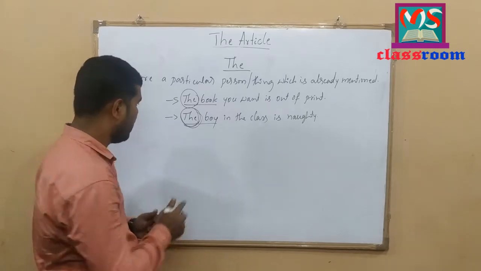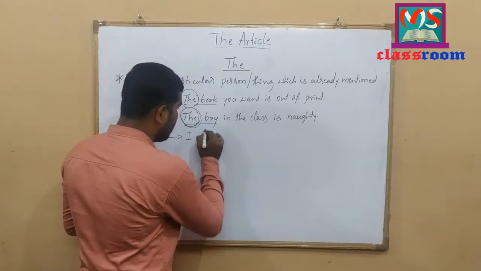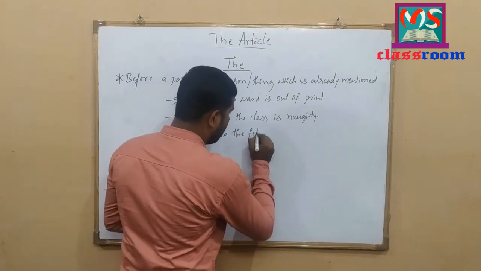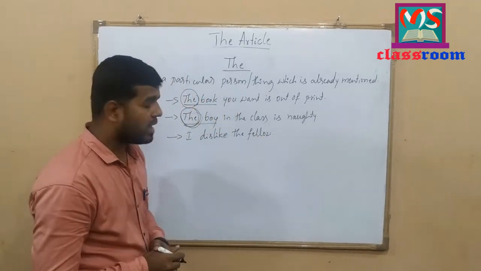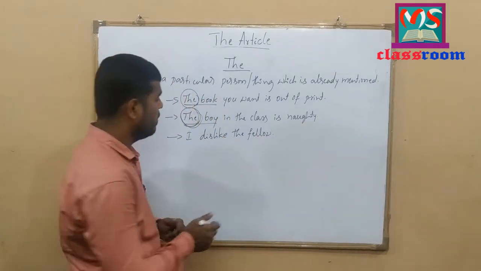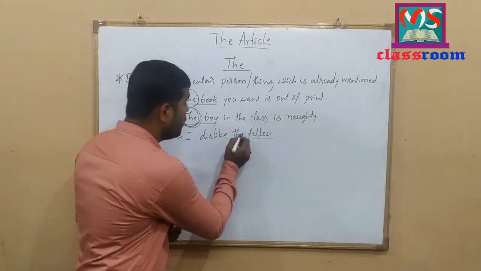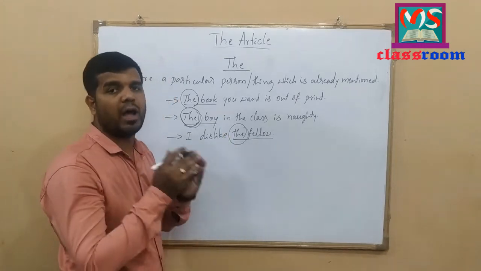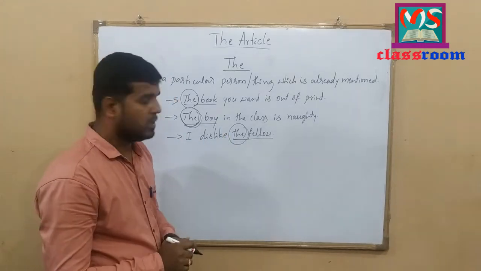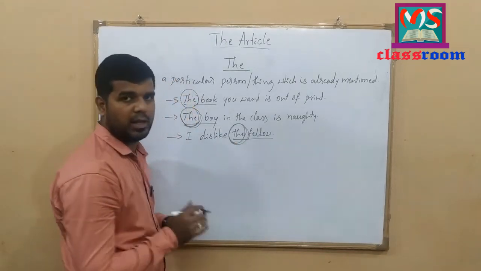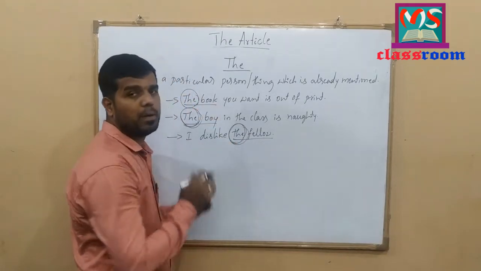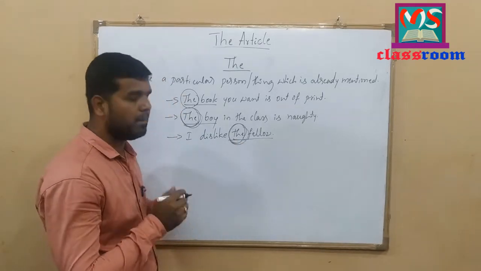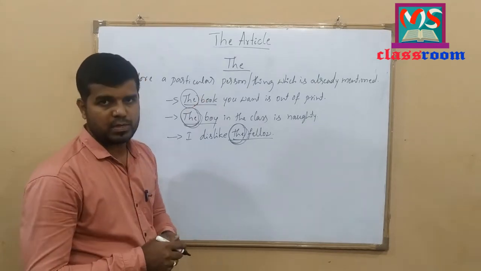Let me write one more example. I dislike the fellow. Look at the example here. I dislike the fellow. Look at the words the fellow here. Here I have used the definite article the to point out the particular person whom I hate or whom I dislike. I am speaking about the particular person whom I dislike. So I have used the definite article the. I hope you have understood this.